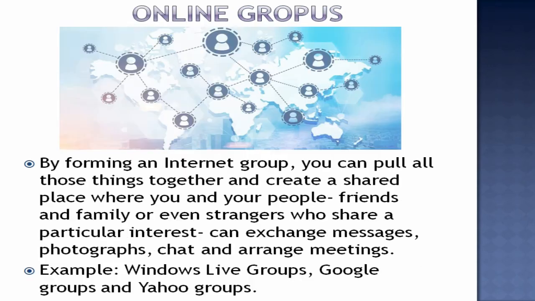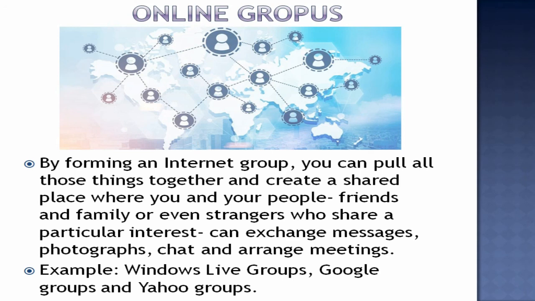Next comes online groups. By forming an internet group, you can pull all those things together and create a shared place where you and your people, friends and family, or even strangers who share a particular interest, can exchange messages, photographs, chats and arrange meetings. For example, in social networking websites like Facebook, anybody can post a message. And Twitter, Insta, there are many.